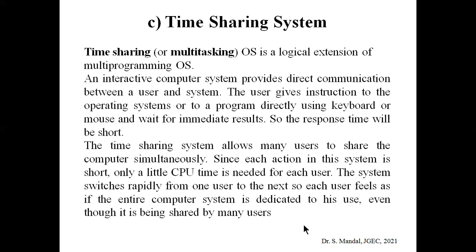In a time sharing system, each action is short, and only a little CPU time is needed for execution, and the system switches rapidly from one user to the next, such that each user feels that the entire computer system is dedicated to his use, even though the system is shared by many users.